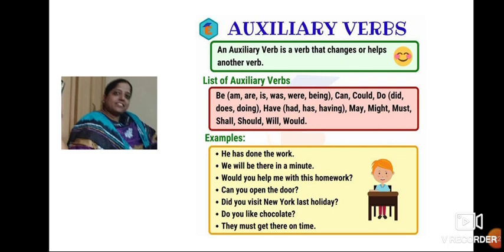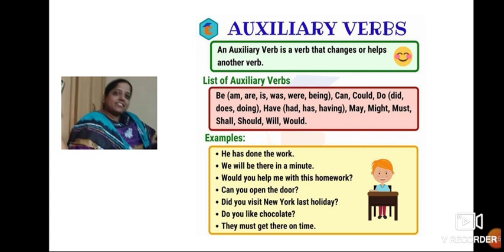He has done the work. Which is the auxiliary verb here? Has. Yes. Can you tell me which is the auxiliary verb here? Yes, it is will. Would you help me with this homework? Which is the auxiliary verb, children? It is would. Can you open the door?